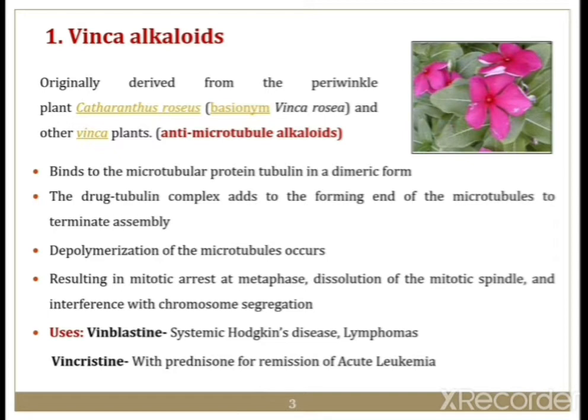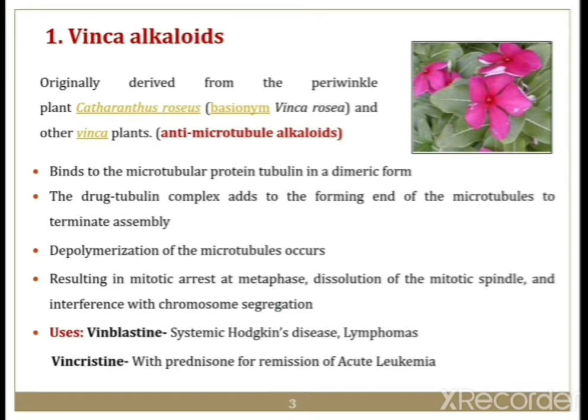Once this drug-tubulin complex has been formed and added to the end of the microtubule, the assembly process is terminated.